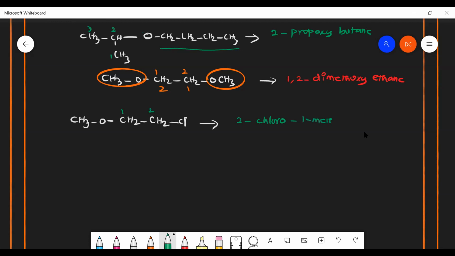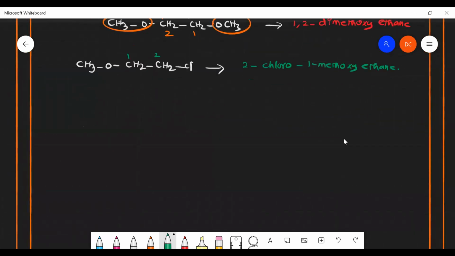Shouldn't it start with methoxy? Sir, why are you putting chloro first? Chloro we have to give the least preference, not like that. By functional group priority, OR will get our first priority. That's where we have to start the numbering, from here. Okay, sir. 1, 2. So 2-chloro-1-methoxyethane is the nomenclature.